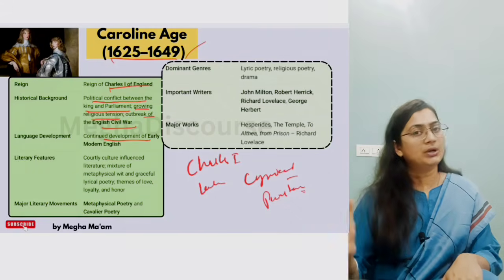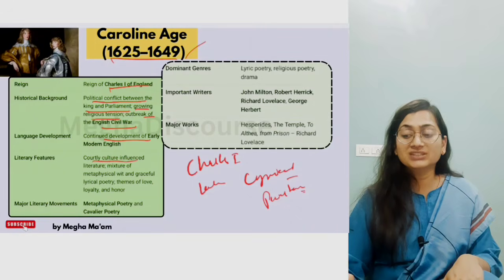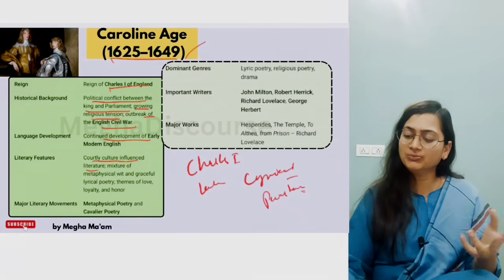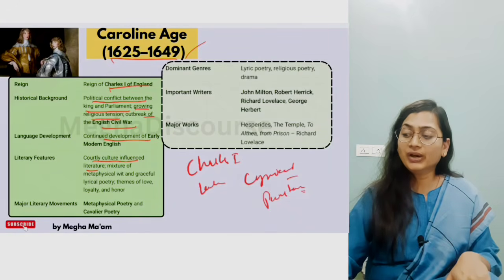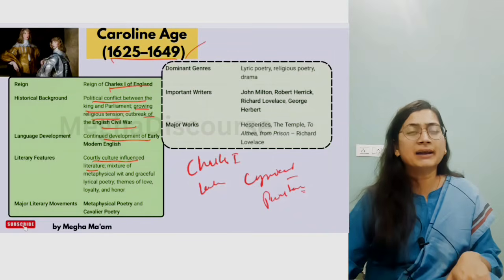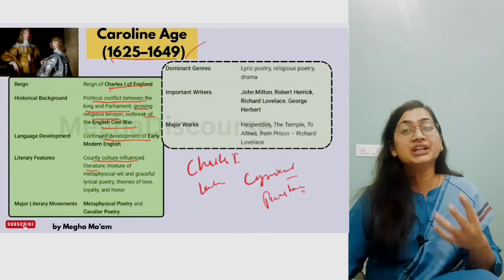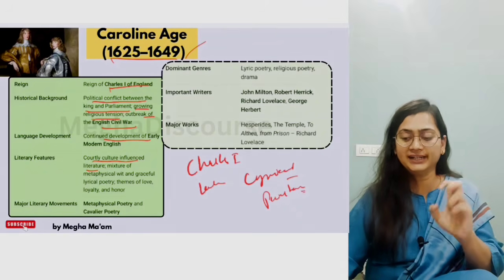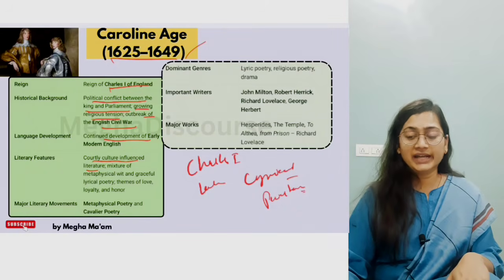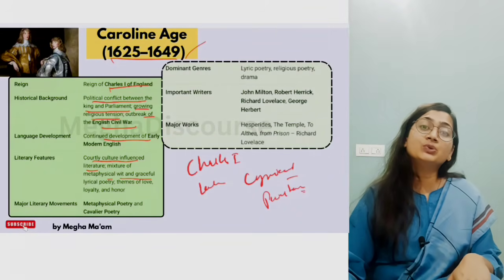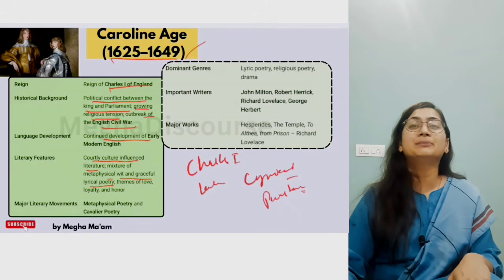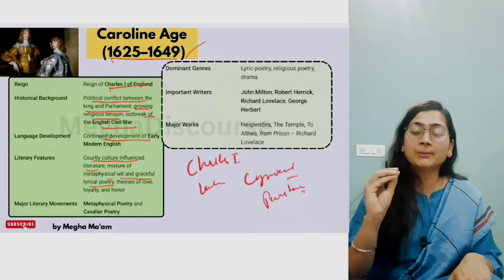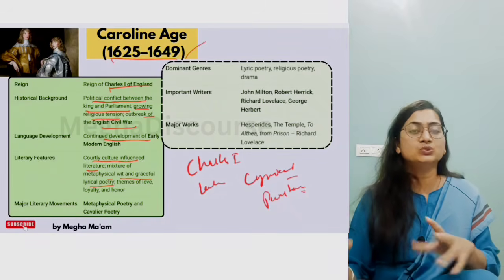Now, continued development of modern English, courtly culture influenced literature. Obviously there is turmoil between king and parliament, so literature became so. In the Caroline age you will find the later metaphysical poets who wrote for religion, who wrote for Puritans. Now you will find the Puritan impact on the writing as well. They are more witty and graceful lyrical poetry. Now why do they use wit? To criticize the king and the parliament, with a nostalgic appeal to their undetermined faith. That's why they use wit.